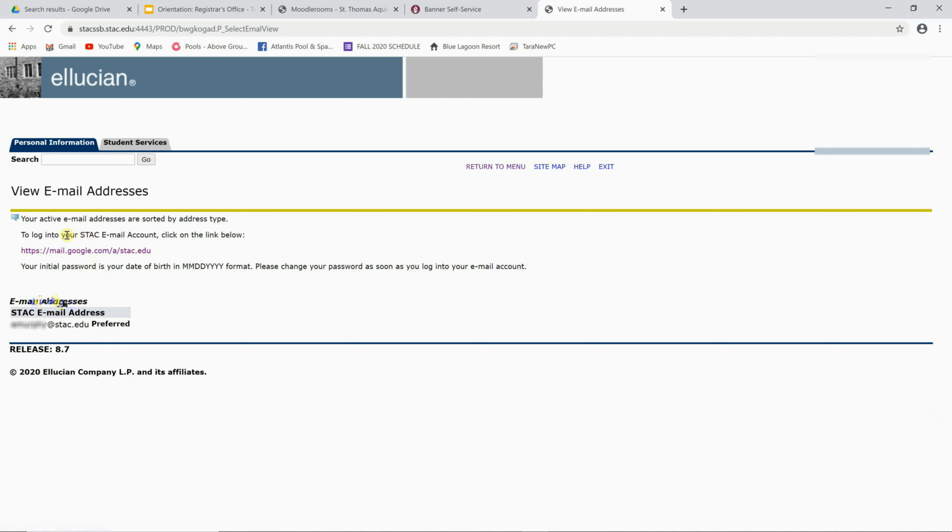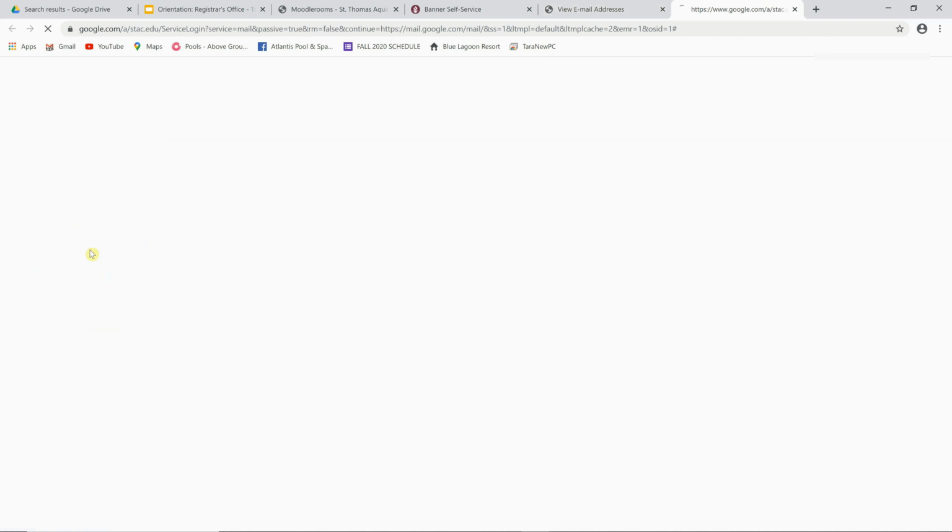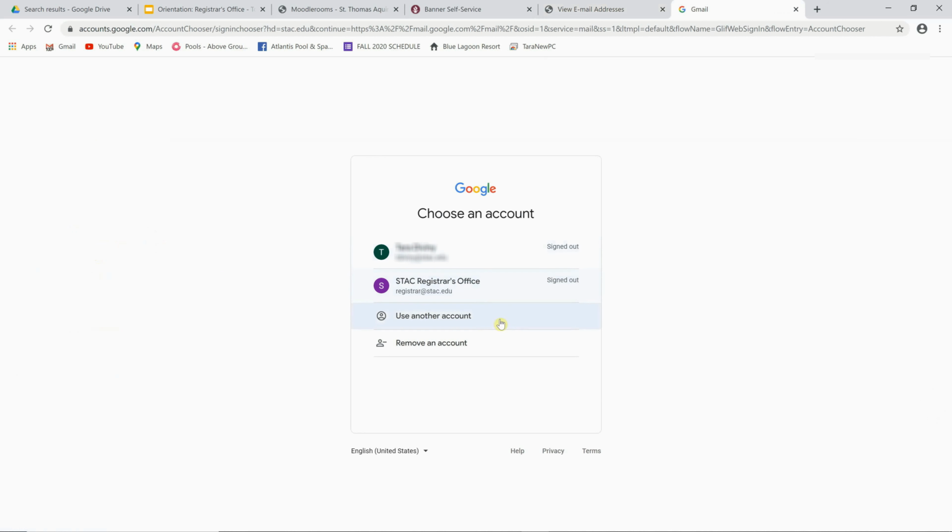Then you're going to go back up to where it says to log into your STAC email account, click on the link below. It actually tells you underneath that your initial password is your date of birth in month, day, year format, and to please change your password as soon as you log in. So we're going to select here the link, and it brings you here.